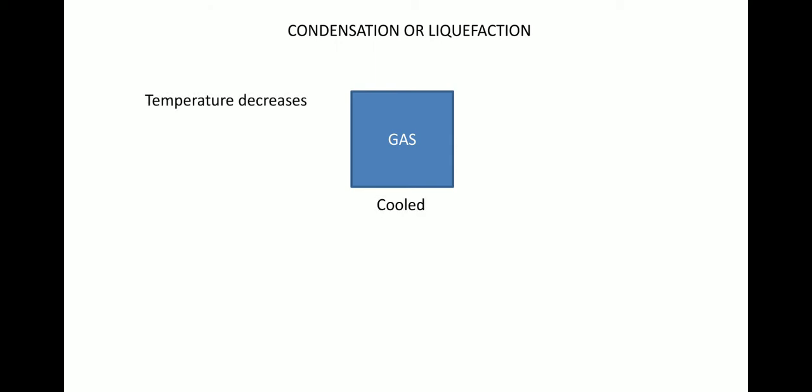Condensation or liquefaction. So here let's say a certain mass of gas is taken and its temperature is dropped by cooling the gas. So the temperature decreases, and again the temperature remains fixed after a certain decrease of temperature. It remains fixed, and at this point the heat being withdrawn or liberated from gas will be used to change its state from gas to liquid.